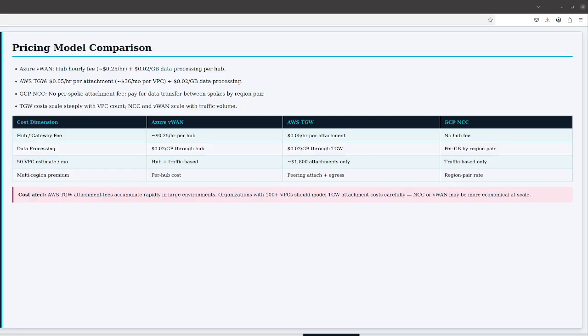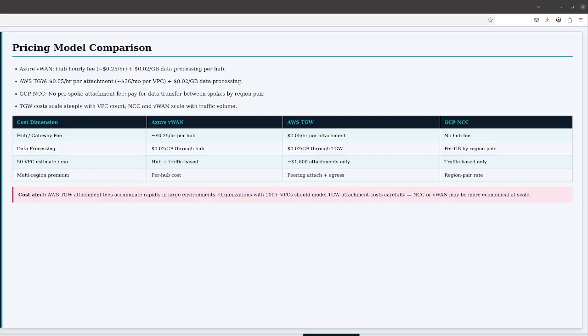AWS TGW. Pricing is straightforward in structure but can accumulate quickly. There is an attachment fee of approximately $0.05 per hour per attachment. Each VPC or VPN connection attached to the TGW incurs this charge. At roughly $36 per attachment per month, an environment with 50 VPCs attached to a TGW is paying $1,800 per month in attachment fees alone before any data transfer charges.